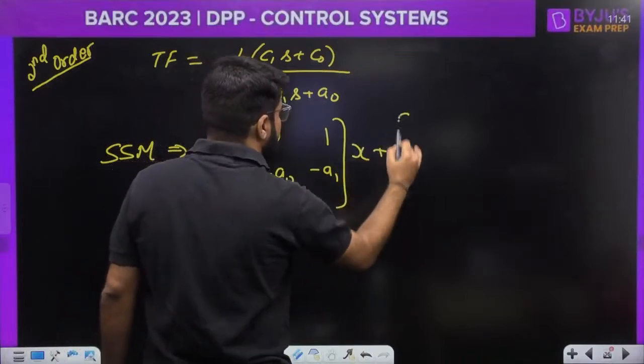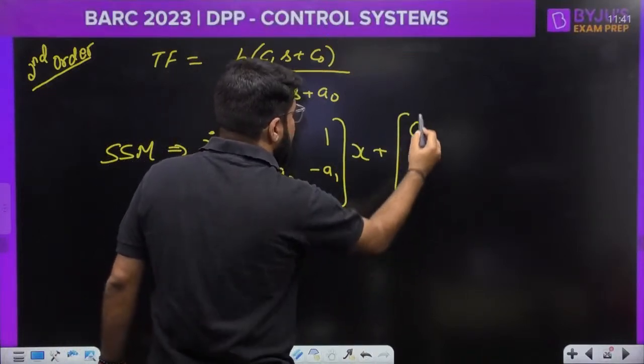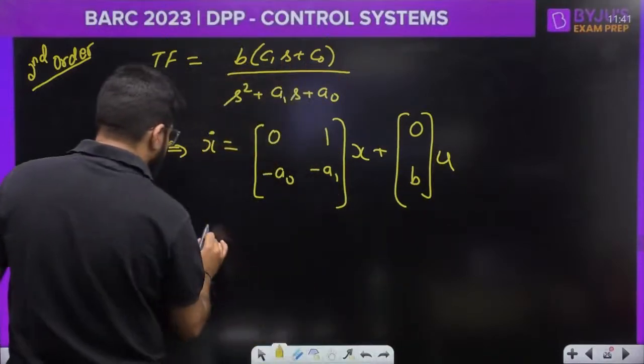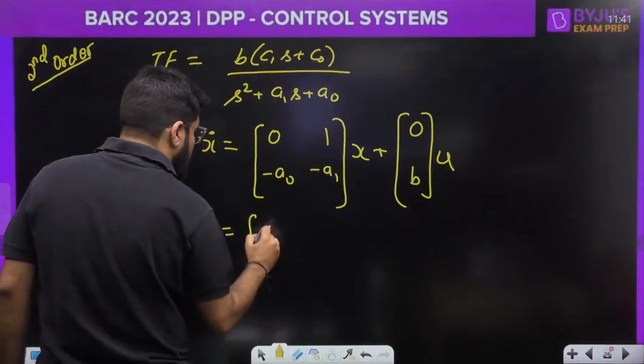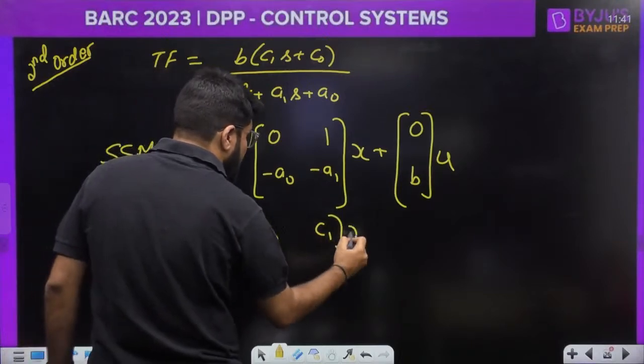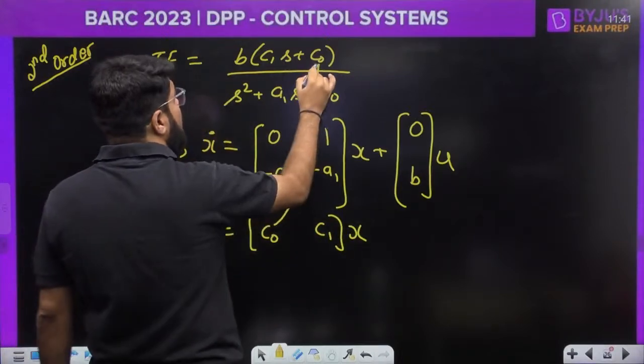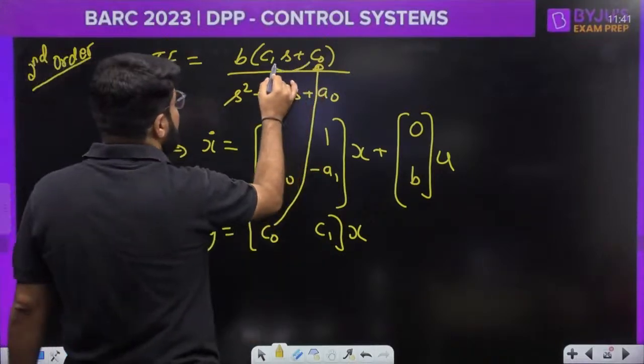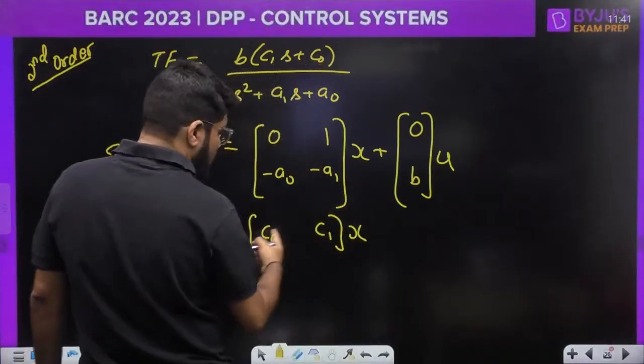X dot is AX plus [0; B]U. What is B? If there is some common factor in the numerator. And Y is equal to [C naught C1]X. What is C naught? The constant of the numerator. So here we start with the constant of the numerator, then the next term C1, both of the same sign.